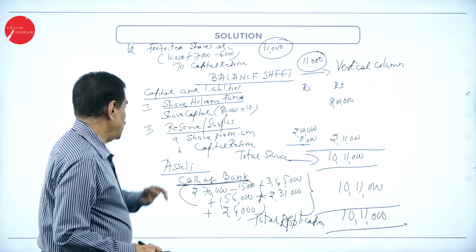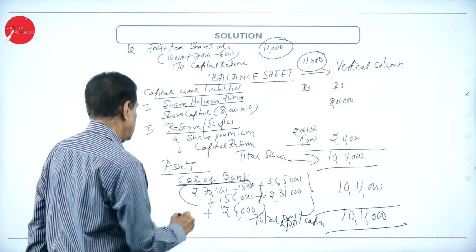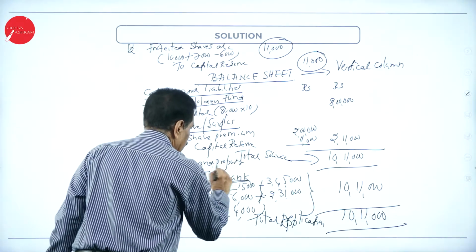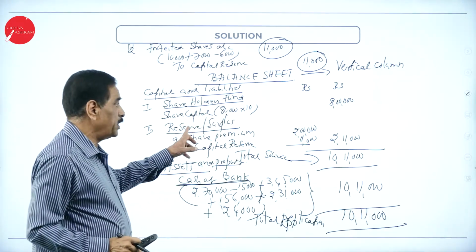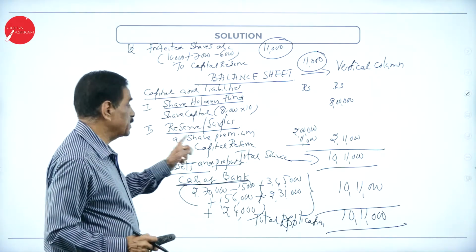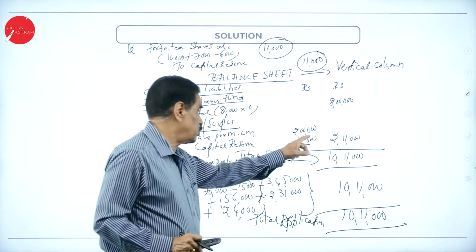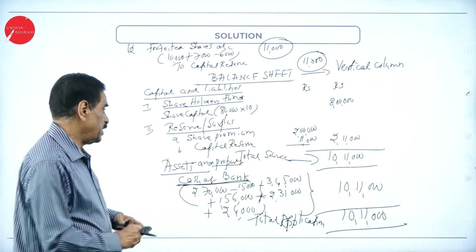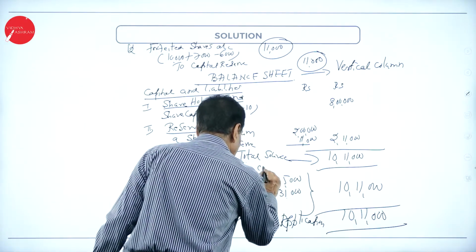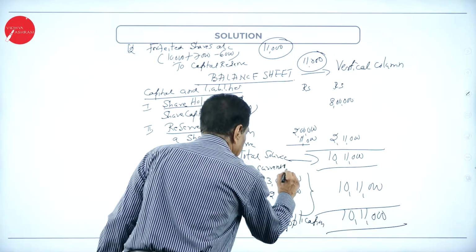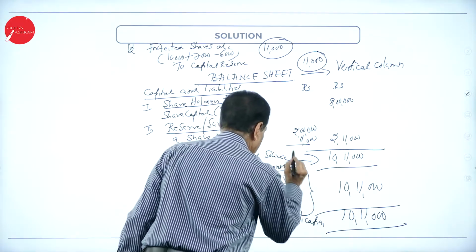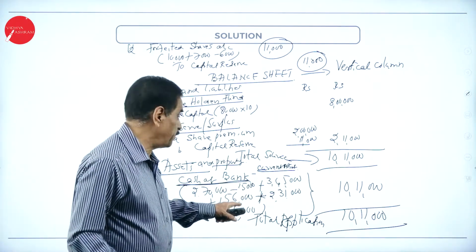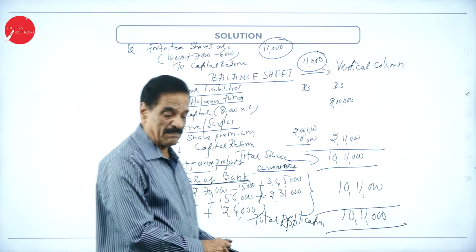So, capital and liabilities, assets and property. Under capital and liabilities, shareholders' fund, share capital 8 lakh. Second one, reserve and surplus: share premium 2 lakh, capital reserve 2 lakh 11,000. Here, assets and property: cash at bank, this is your current asset. Cash at bank is the current asset. Receiving only, you are going to pay back 15,000. It will come to 10 lakh 11,000.